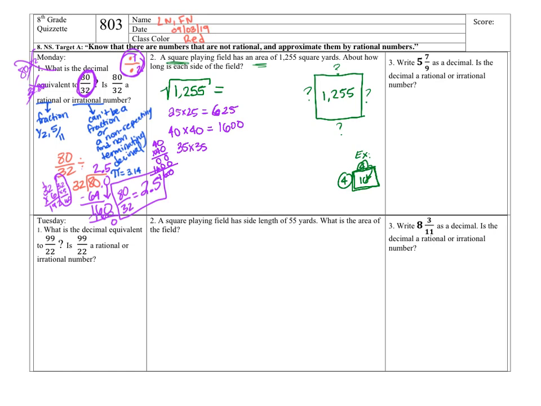35 times 35. You're just kind of guessing. So go ahead and multiply 35 by 35. Try and go ahead of me to see if you remember how to multiply double digits. I know that might seem like, of course I know how to do that, but you never know.